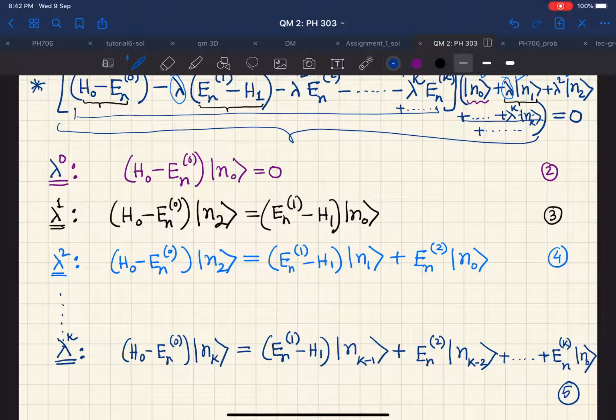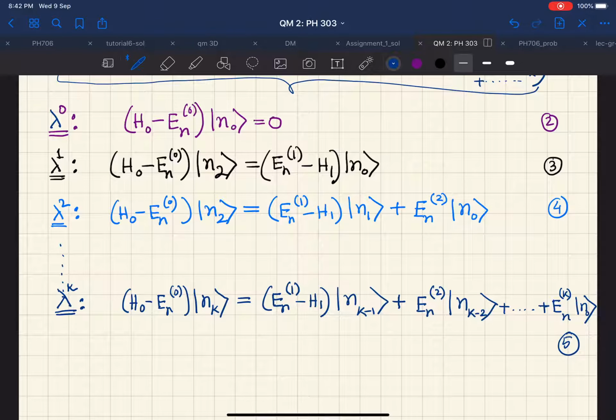Now you can actually check this. This is the most general term, or the kth order term, that you have with you. You can check this by suitably choosing k, that you are getting these equations 2, 3 and 4 by simply putting k to be 0, 1 and 2 respectively.